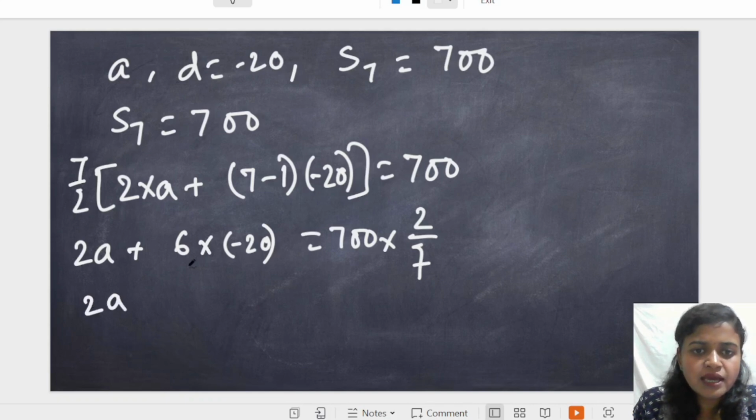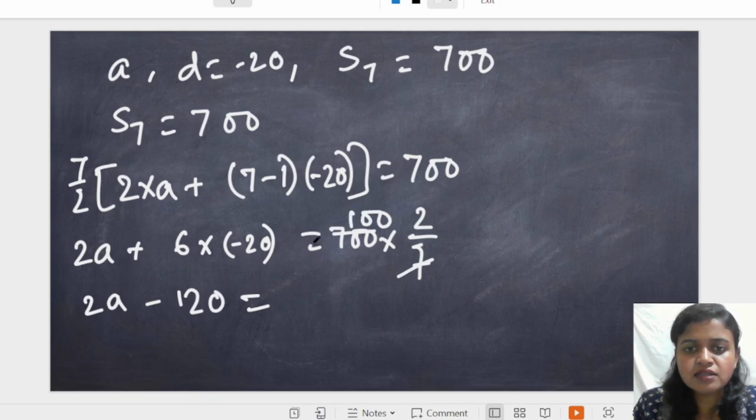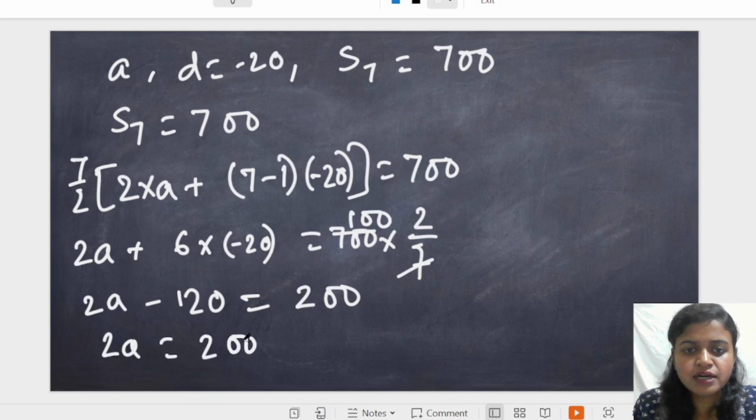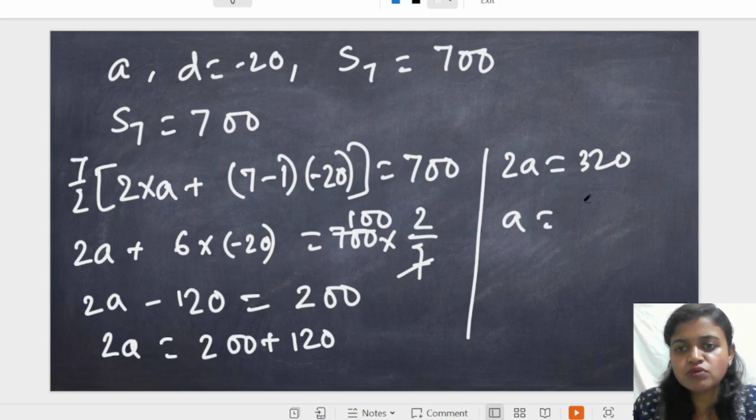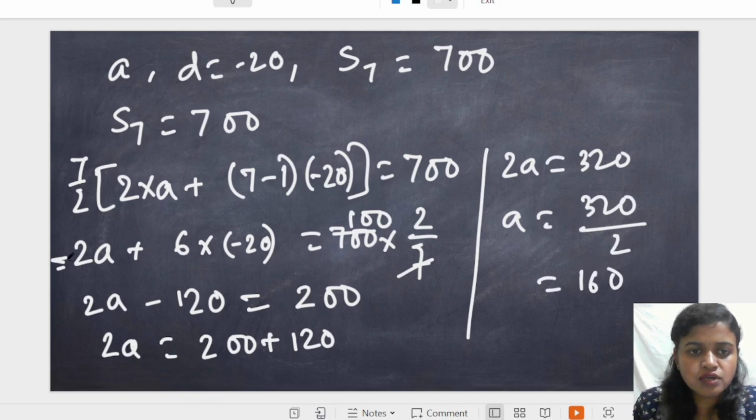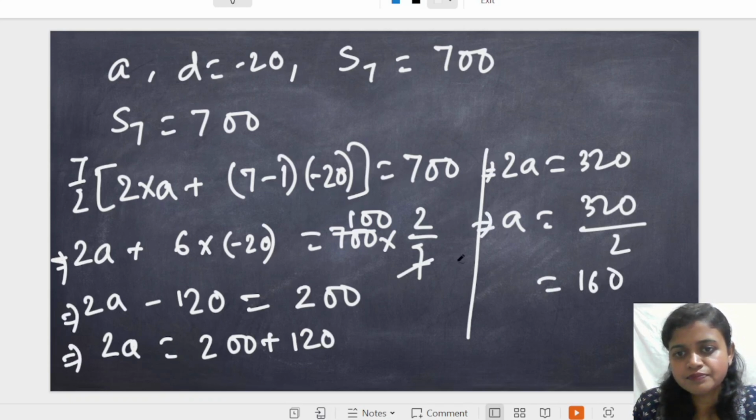So 2A minus 120 equals 200, so 2A equals 200 plus 120. Okay, so 2A equals 320 and A equals 320 by 2, that is 160. So A is 160.